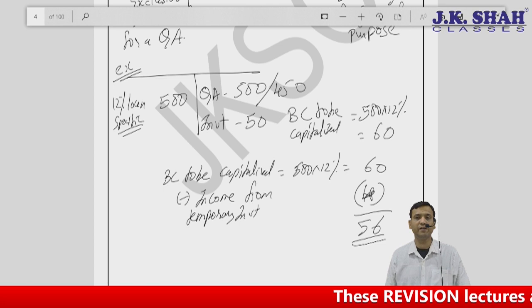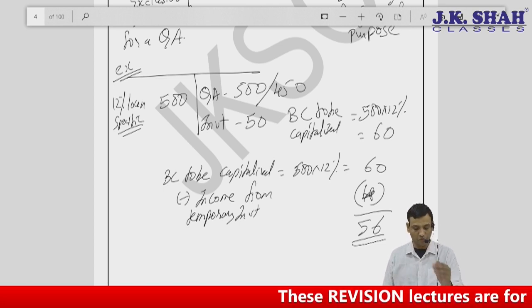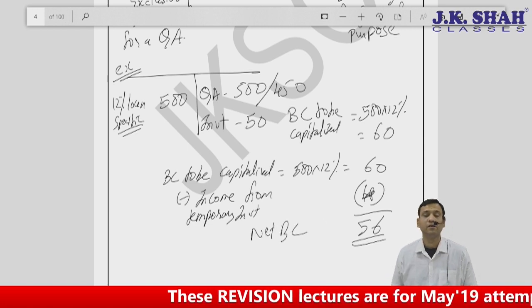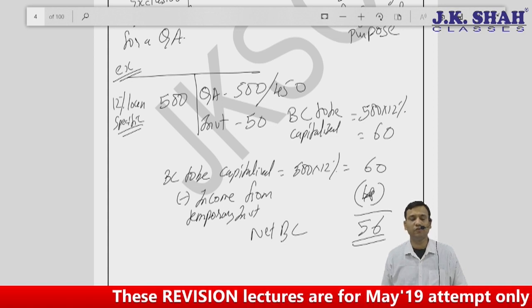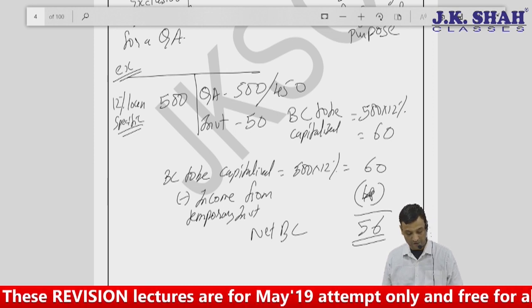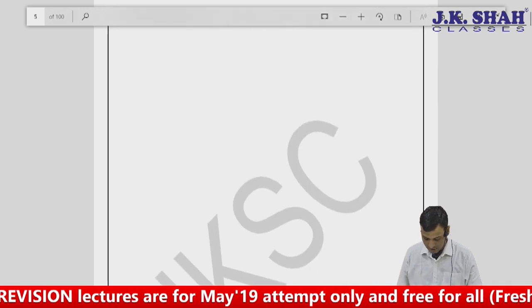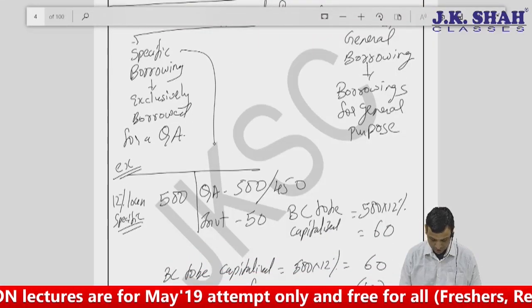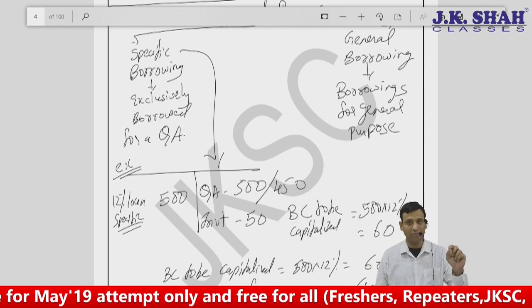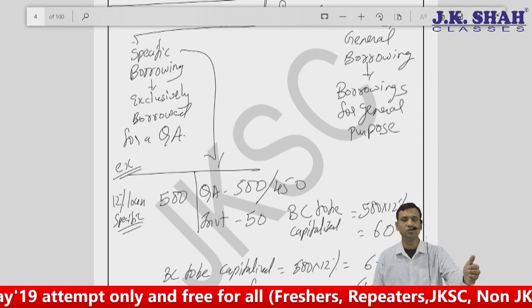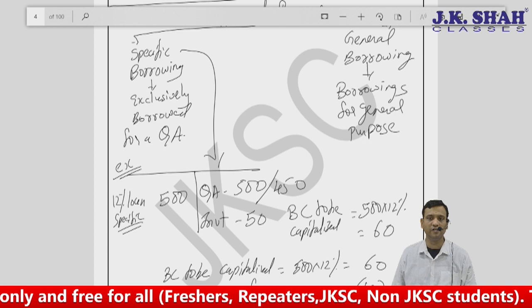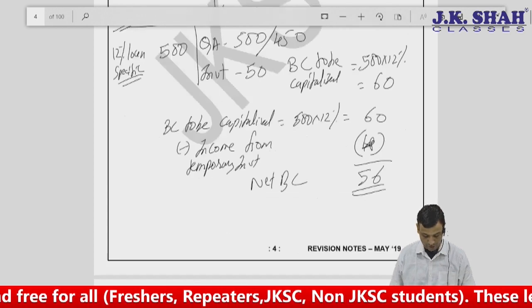Whatever may be my income from that investment, that will be reduced from my total borrowing cost, and only the net borrowing cost will be capitalized or expensed off to the profit and loss account, provided this is for a qualifying asset. This is an example for specific borrowing, where either the whole amount is getting utilized for the qualifying asset, or only some amount is getting utilized and some funds are idle. So what do I do with these idle funds? I invest those idle funds, and if I get any returns from them, the returns would be reduced from your total borrowing cost.